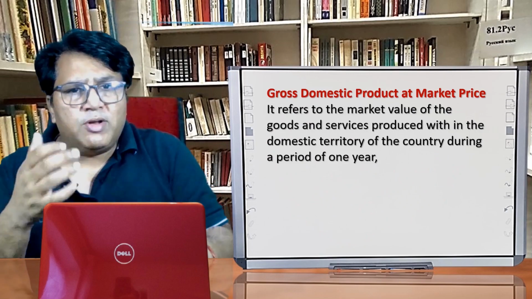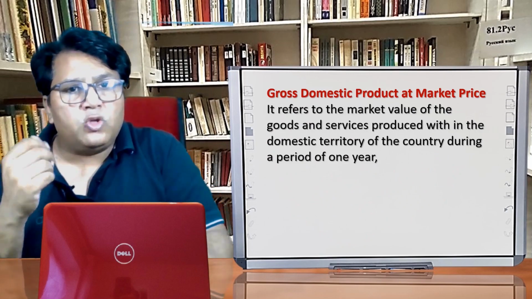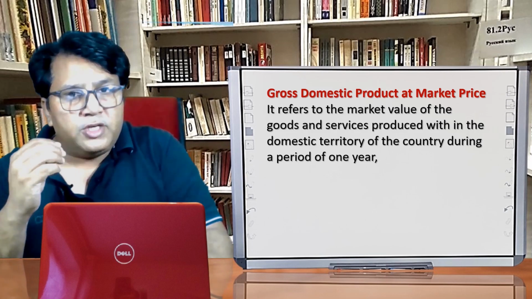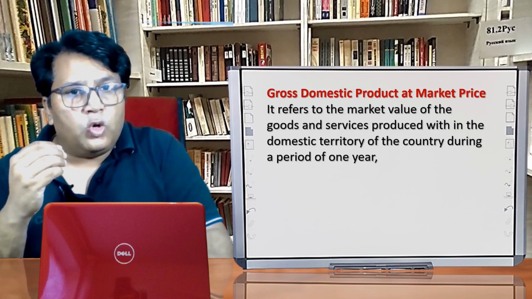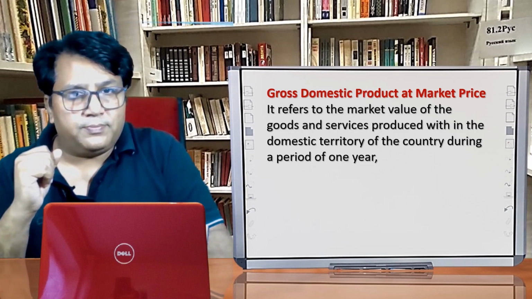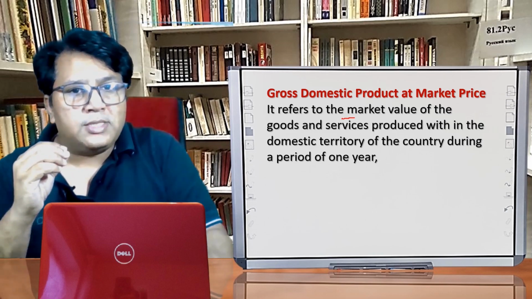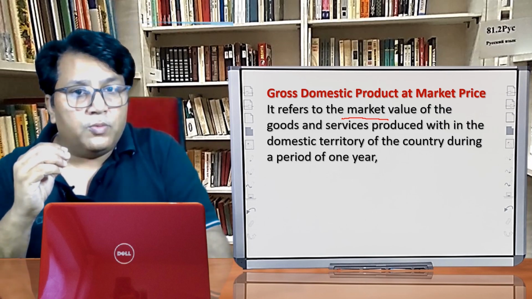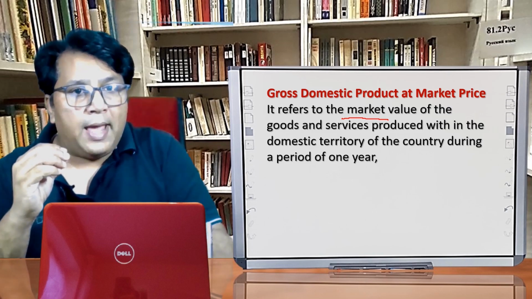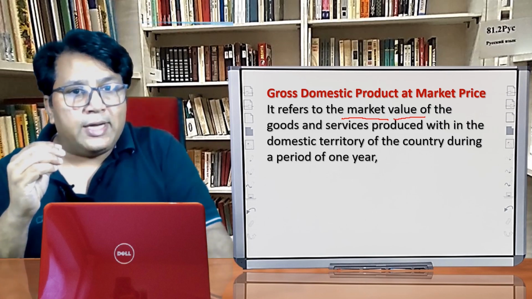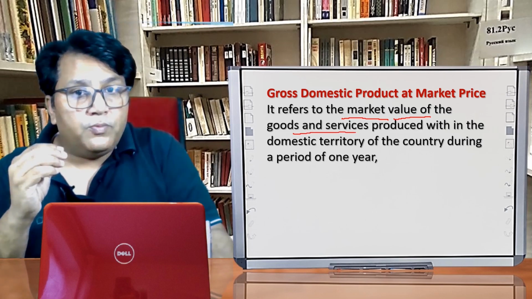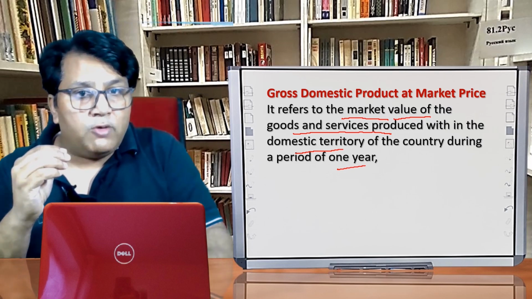Now let us discuss one by one the different variants of the domestic income. The first variant that we will discuss is gross domestic product at market price. Let us see what it means. Always remember, gross domestic product at market price is the market value. Since I am talking about the GDP-MP, market price, it is the market value of all the goods and services produced within the domestic territory during a period of 1 year.